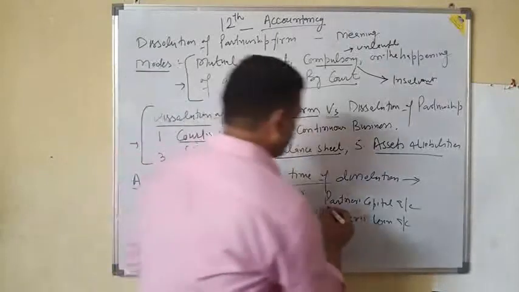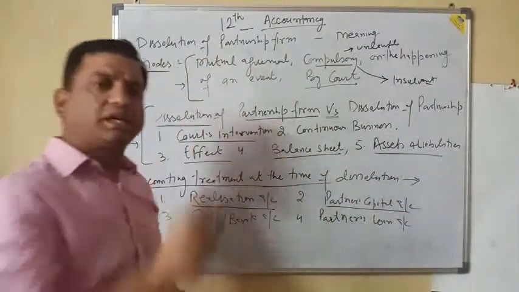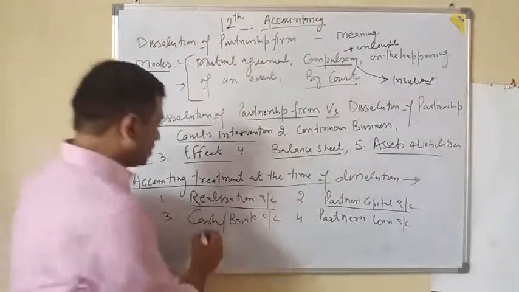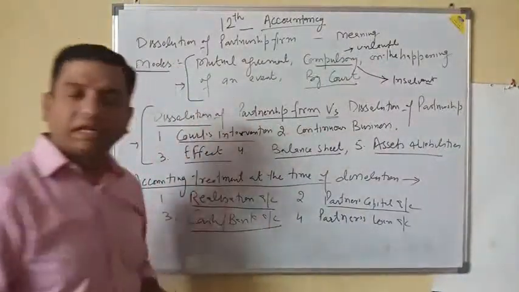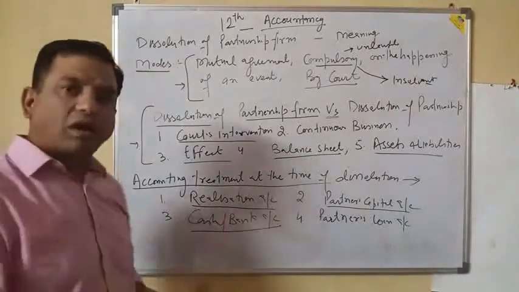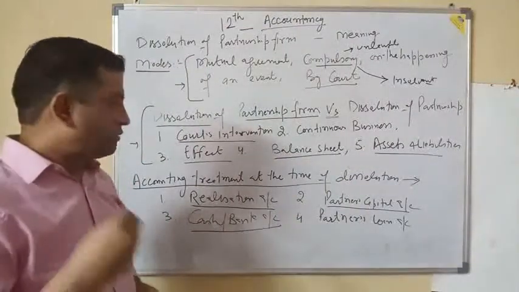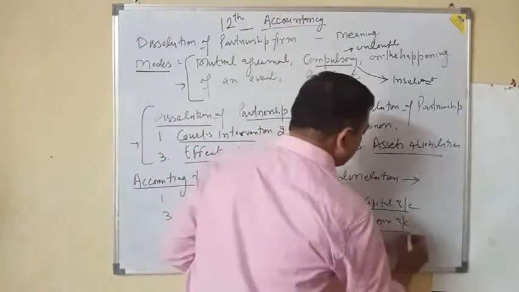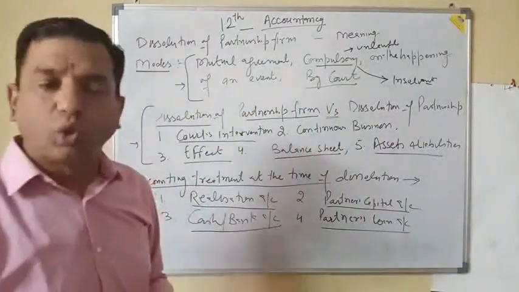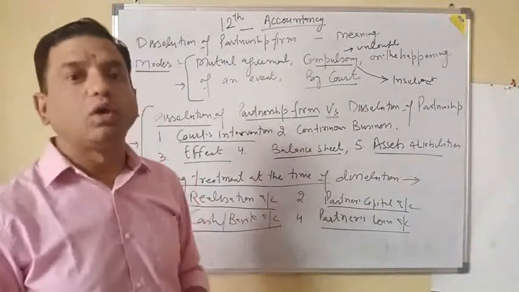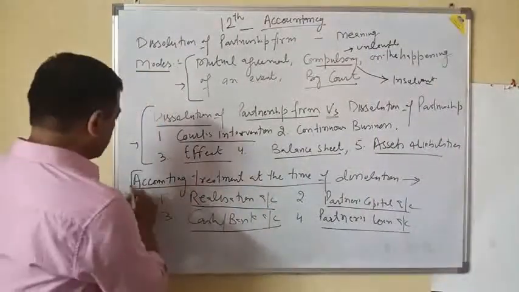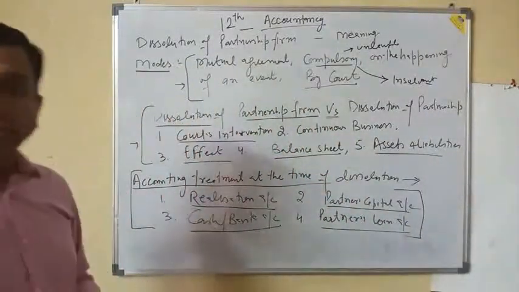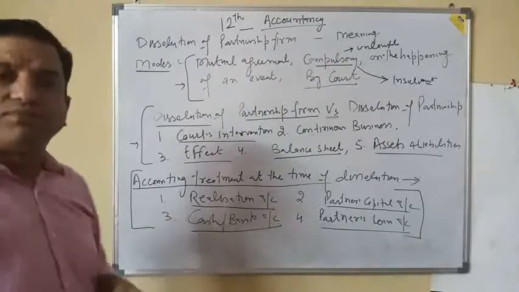Second, you have to prepare partners' capital accounts, as in case of admission, retirement, and death. Then you have to prepare a cash and bank account, not the balance sheet, in which you settle all the cash: you pay, and you recover the amount from assets. And one more account, which will be in the rare case, that is partner's loan, if any partner has given a loan to the firm. So these four accounts you have to prepare in case of dissolution of partnership firm.